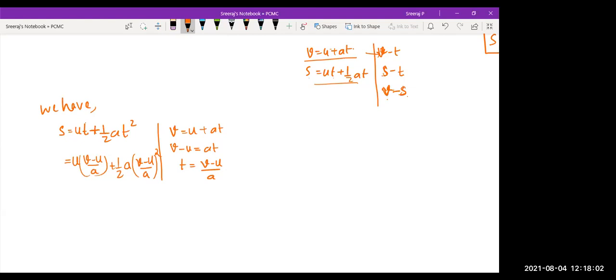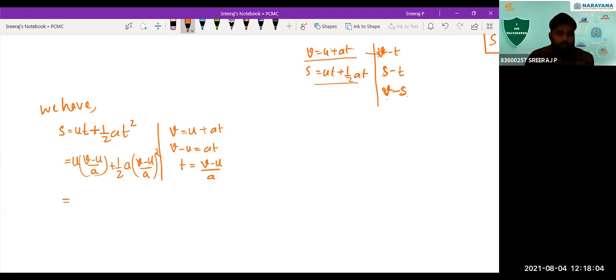So let's simplify this one now. What will you be getting here if you solve this? Let's multiply this U inside.